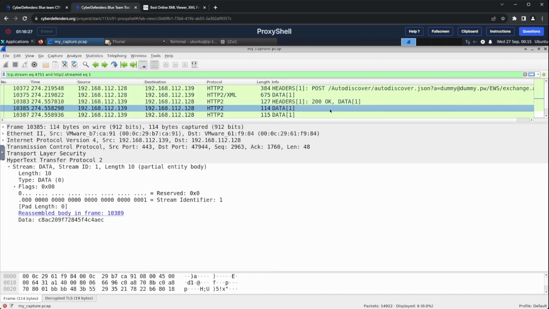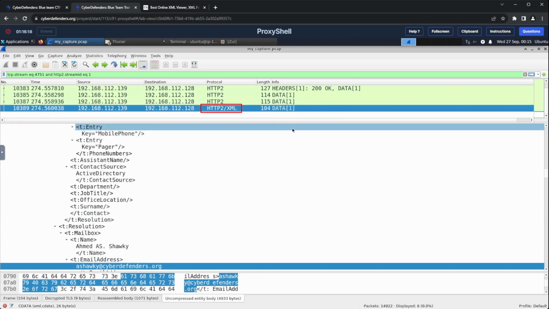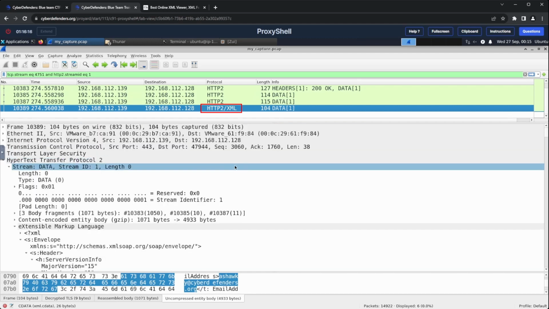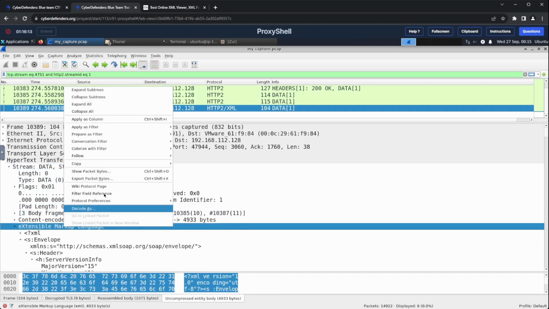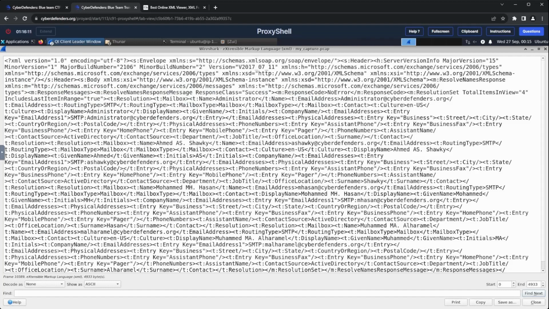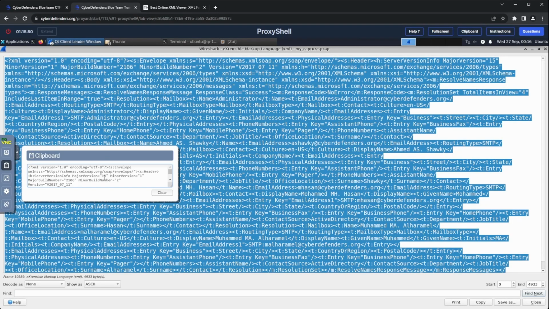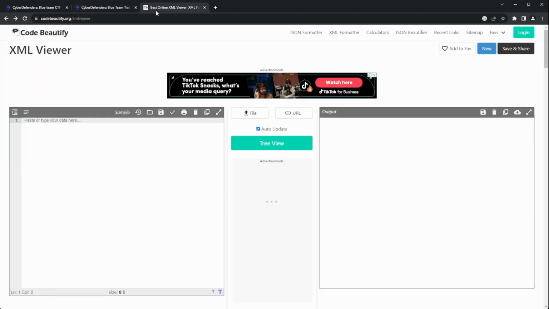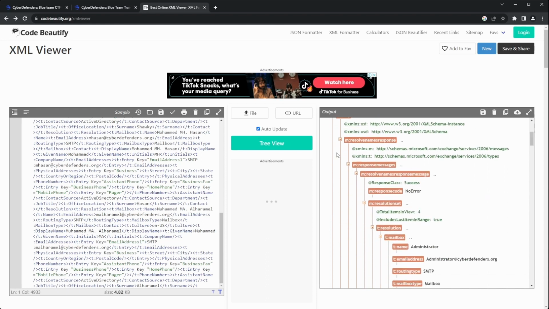Skipping the next two packets as they seem to not contain anything significant, we inspect the last packet in this conversation. We notice it is of type HTTP2/XML, which indicates that it may contain the request's response payload. I will right-click on the XML object and click on Show Packet Bytes. This will show the XML payload of the response. It is very messy and not properly formatted, so I will copy it over to an online XML formatter, and we can start inspecting the response.